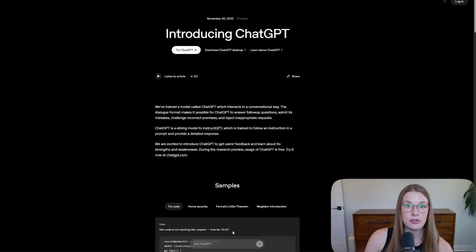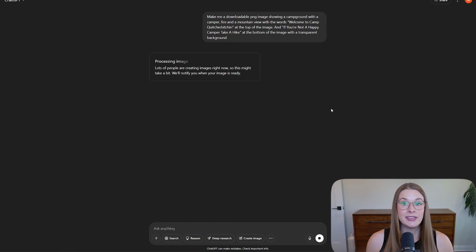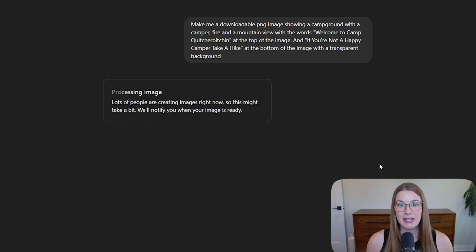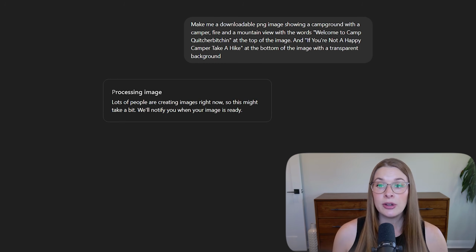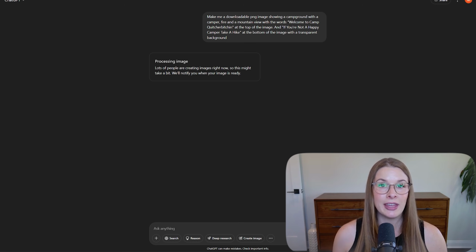So first, we're going to start out just by simply adding in a text. So you can see here that my prompt to ChatGPT was to make me a downloadable PNG image showing a campground with a camper, fire, and a mountain view with the words "Welcome to Camp, Quit Your Bitchin" at the top of the image, and "If you're not a happy camper, take a hike" at the bottom of the image with a transparent background. So it's important that you tell it every single time that you want the image to have a transparent background, because otherwise you're going to be putting that on top of your Merch on Demand shirt, and you're either going to see a colored background or a black background or something that might not be as visually appealing.